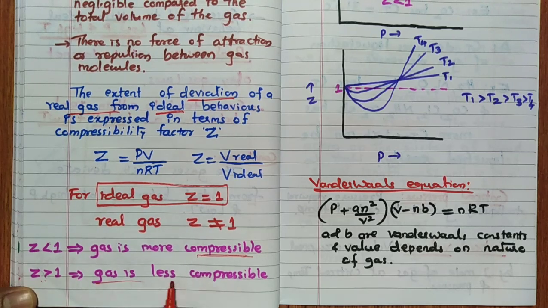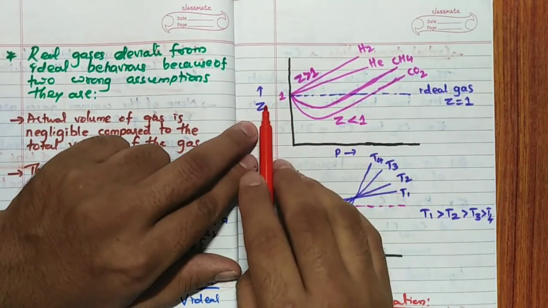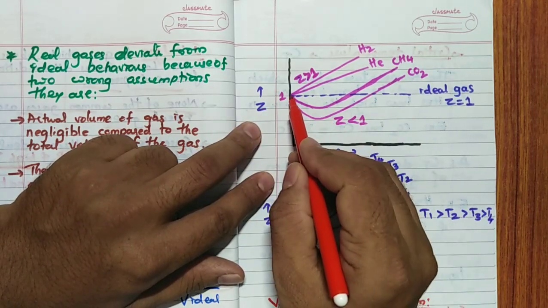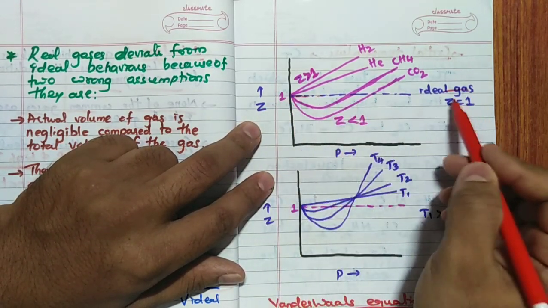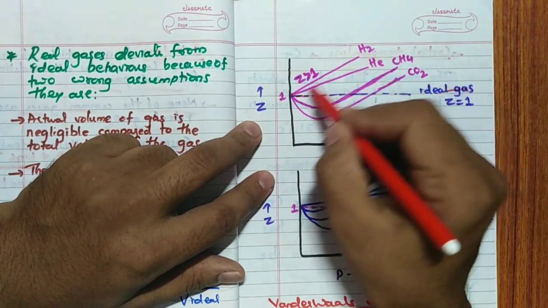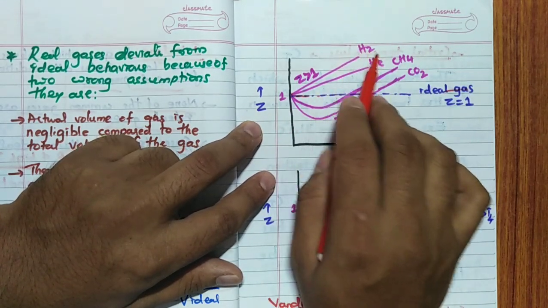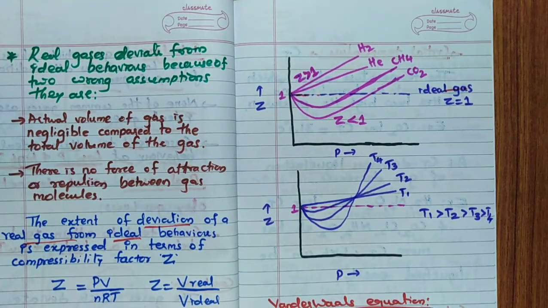More than 1 means gas is less compressible. I will show you in this graph. See here, this is a graph of Z against P. This is Z equal to 1, ideal gas behavior. Now you can see some gases like helium and hydrogen deviate from the ideal line like this. Which means these 2 gases, hydrogen and helium, cannot be liquefied easily.